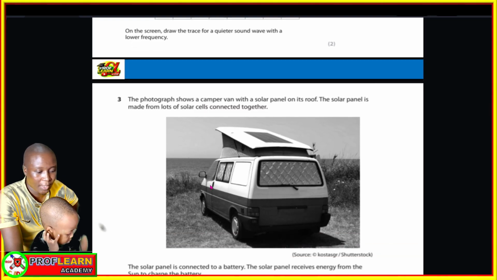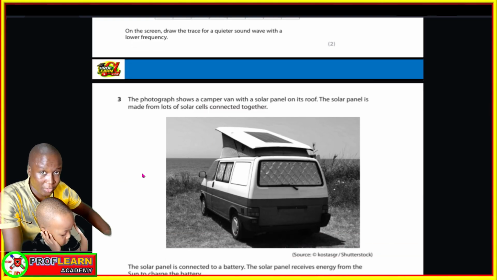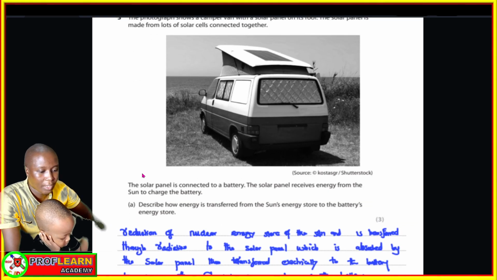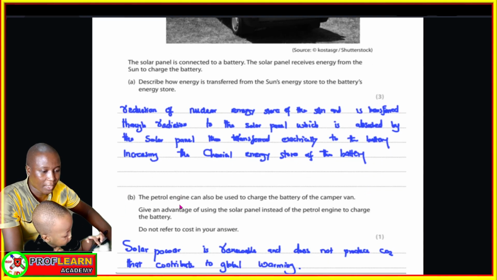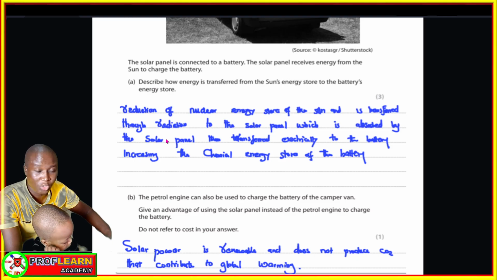You need to understand energy and renewable resources for paper 2. In one question, the student was asked to describe how energy is transferred from the sun energy store to the battery energy store. Remember, inside the sun we have nuclear energy. When nuclear reactions take place, that nuclear energy is transferred. So there is a reduction in the nuclear energy store in the sun, which is transferred through radiation to the solar panel.